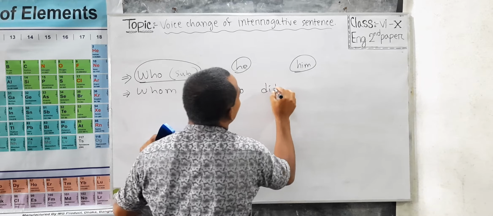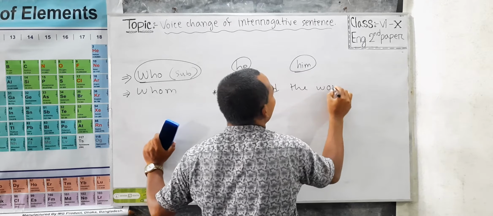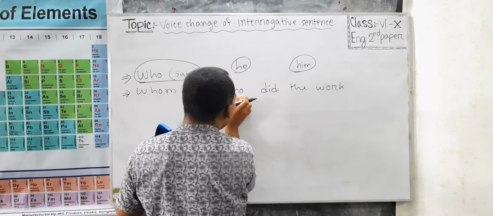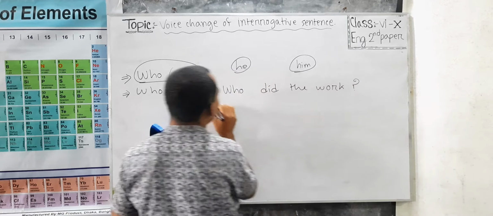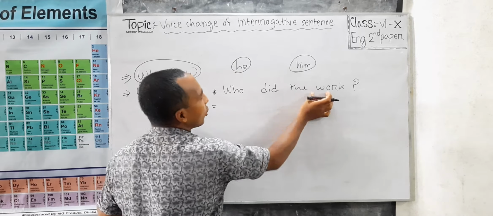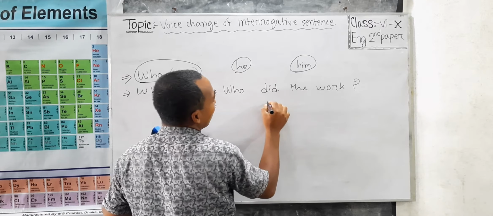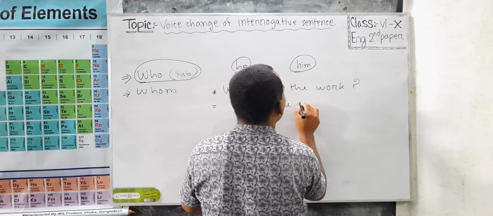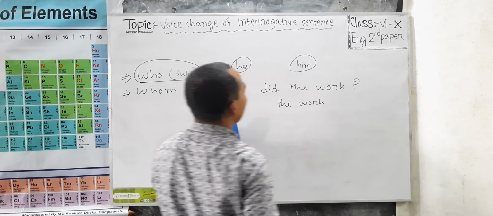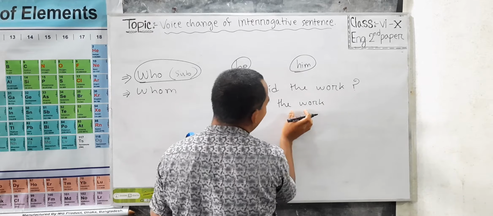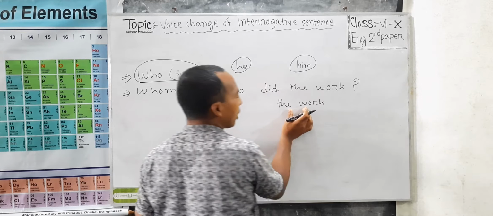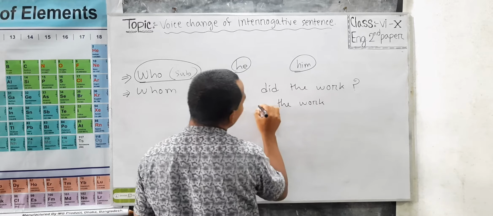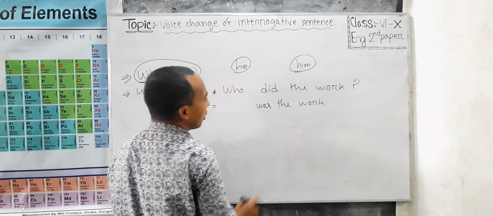who did the work. Basically, the sentence is assertive. As it is a WH word, it becomes interrogative. This is object, the work. As it is past indefinite tense and interrogative, in past indefinite tense, if the subject is third person singular number, was should be given as auxiliary verb. But as it is an interrogative sentence, we should use it before the subject.